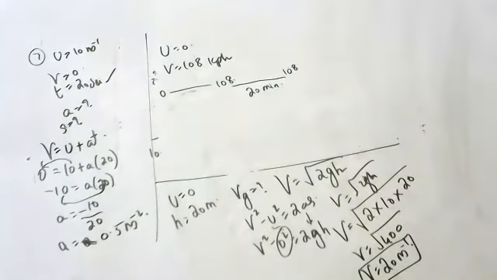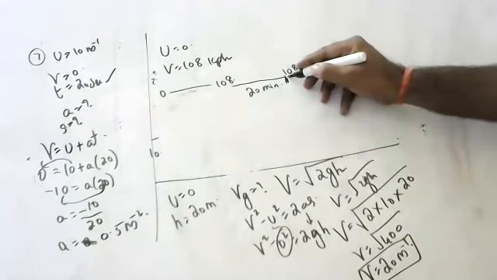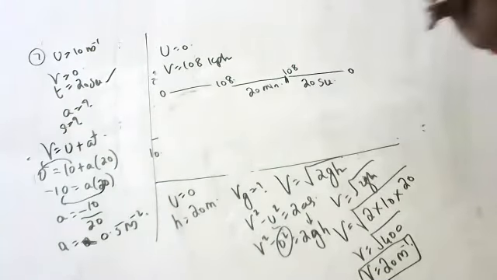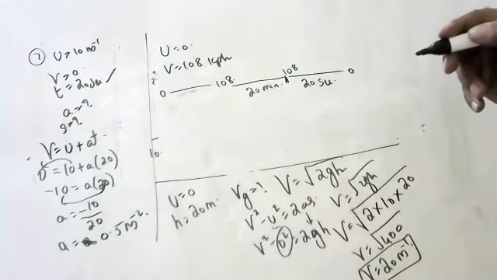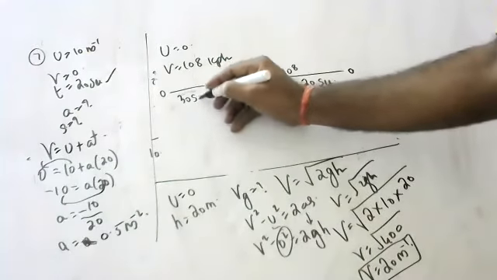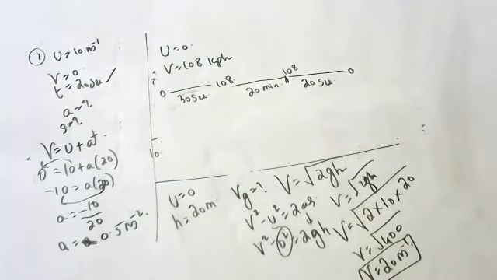Then the driver applies the brakes and it comes to a stop in 20 seconds. Find the total distance covered by the train. And this is happening in 30 seconds.